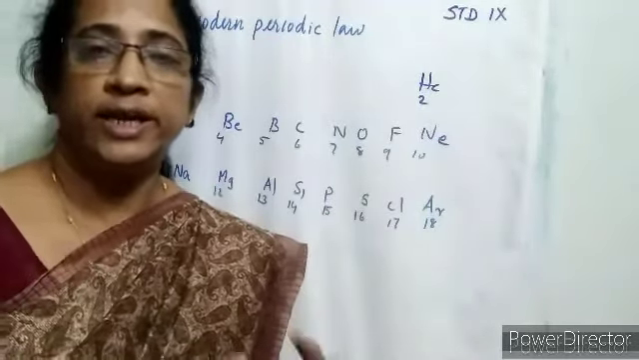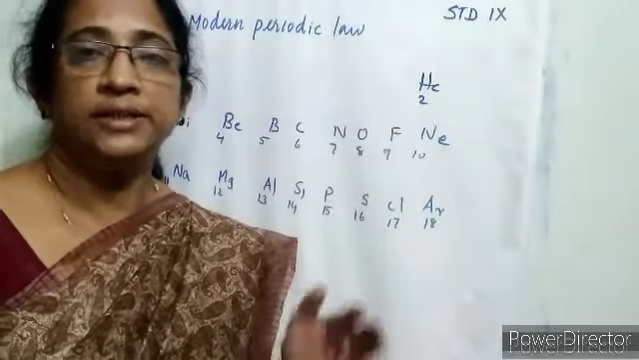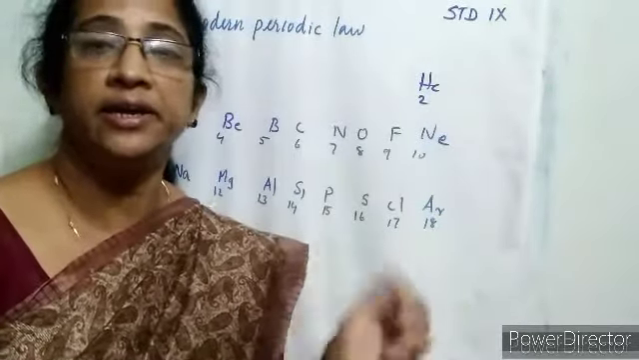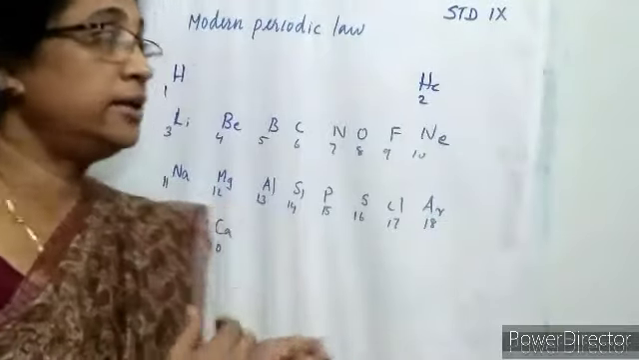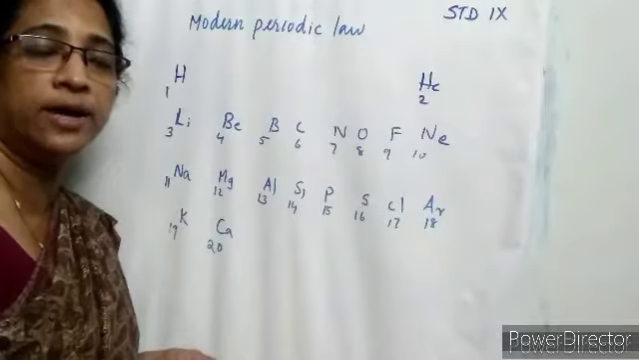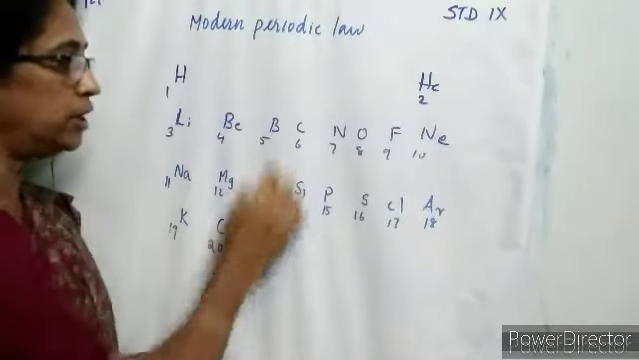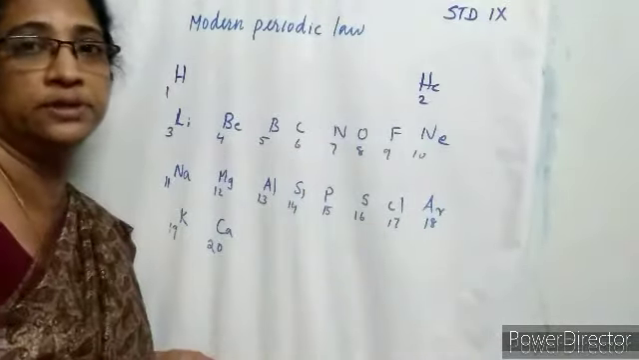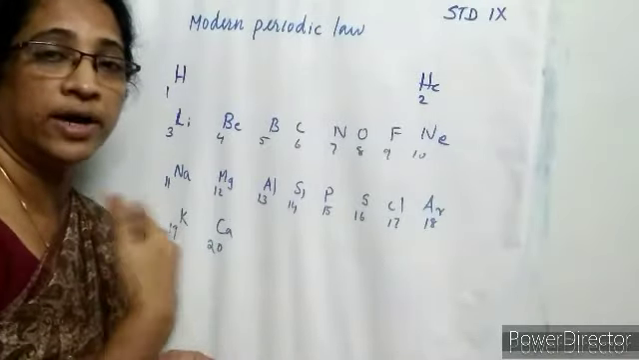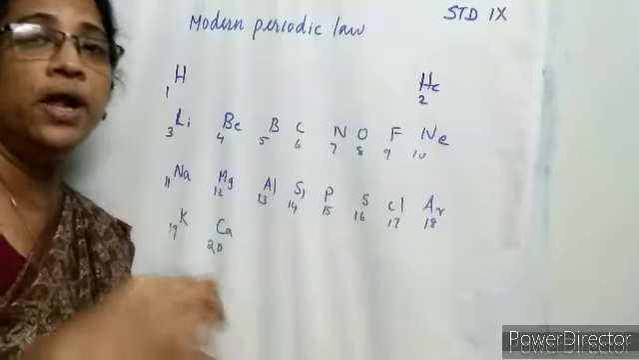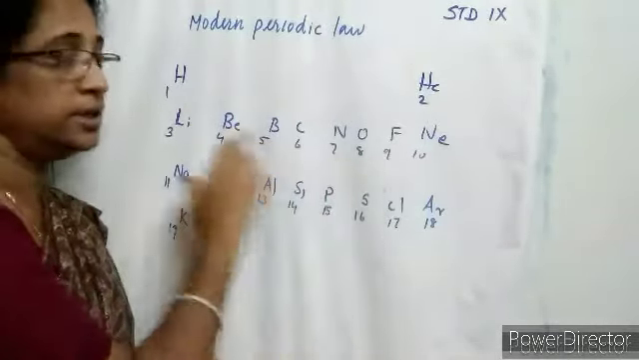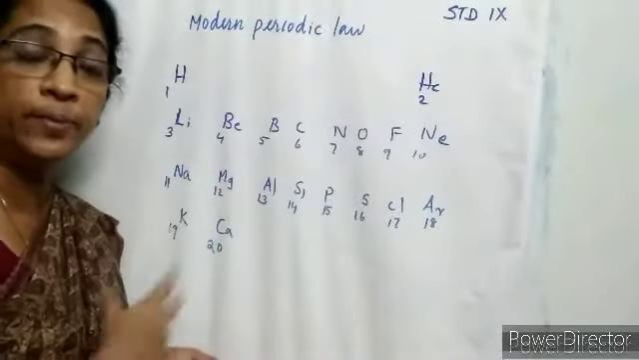We know that there are 118 elements, and in the modern periodic table, the elements are arranged in the increasing order of atomic numbers in horizontal rows. Horizontal rows in the periodic table are called the periods, and vertical columns are called the groups. So all these 118 elements are arranged in the increasing order of atomic numbers in 7 horizontal rows. These horizontal rows are called periods.